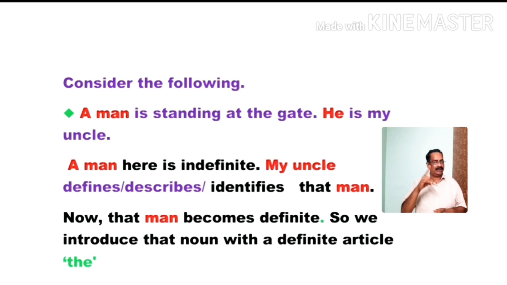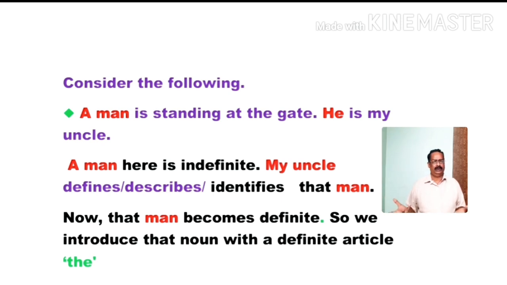So now that man becomes definite. "A man" means some man, and now it became definite. So we introduce that man with the definite article "the." Here, the indefinite article of the first sentence became the definite article "the." Do you understand this? A man is standing at the gate. Which man?